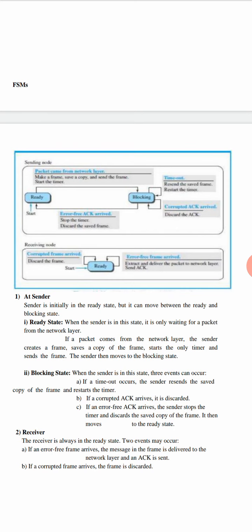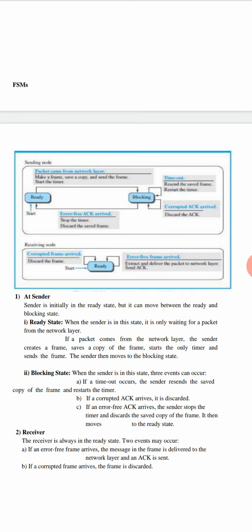Now we'll see what happens from the ready state at the sender node. The sender machine remains in the ready state until an event occurs. The event is nothing but a request from the process of the network layer, that is, the arrival of data to the data link layer. Once it receives the event, it performs the action. So what actions does it perform? It will encapsulate the packet into a frame. It is the same as in the simple protocol. In the simple protocol only the encapsulation takes place, but here after encapsulation it will save a copy of the frame, then start the timer. After starting the timer, it sends the frame.